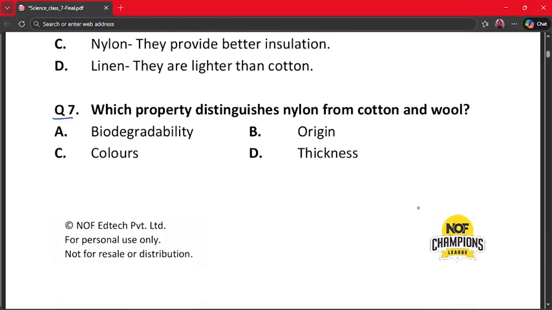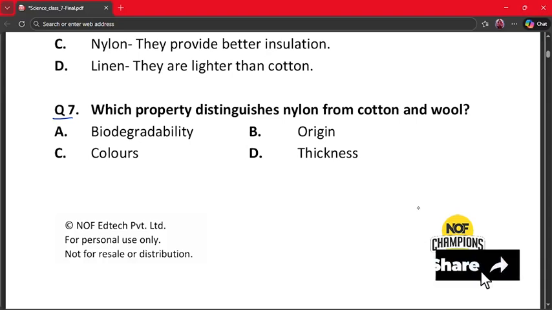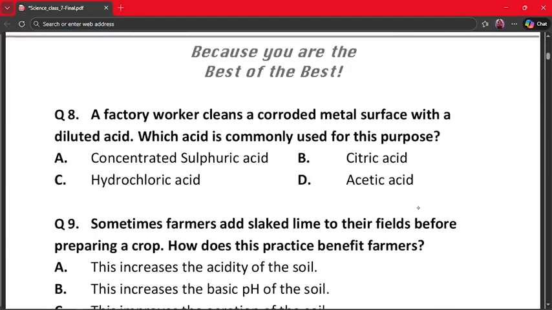Which property distinguishes nylon from cotton and wool? A. Biodegradability. B. Origin, C. Colors, and D. Thickness. The correct answer is origin, because nylon is synthetic while cotton and wool are natural. So the key difference is their origin. Biodegradability also differs, but origin is the basic distinction. Color and thickness are not defining factors, thus option B fits here. Our next question is question number 8.